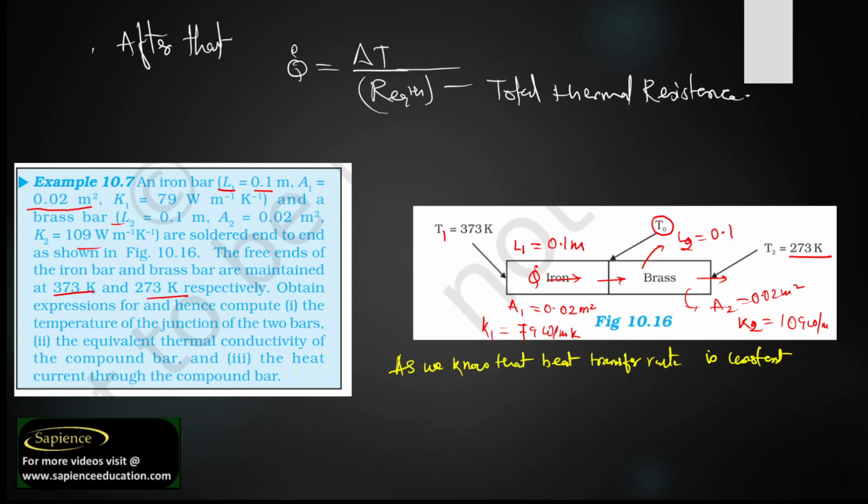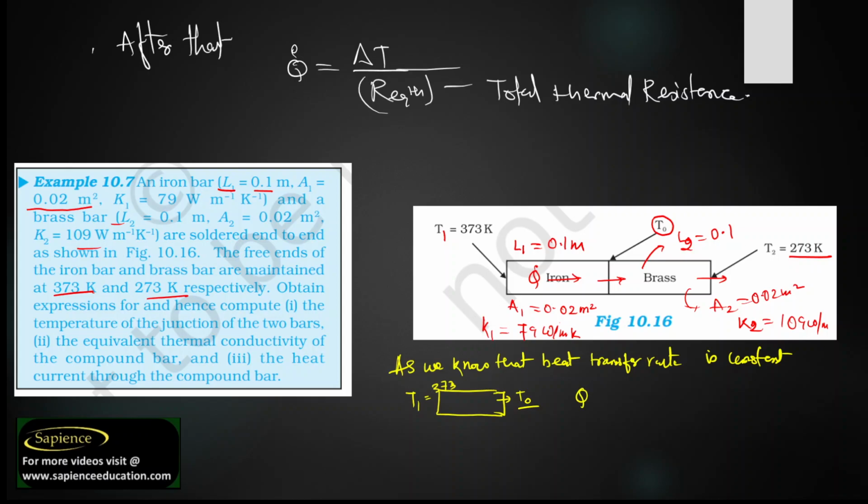So how will you find it? Let us see here, the heat transfer rate in the iron bar. Let us consider this is an iron bar and it has temperature T1 as 373, and at the other end it has T0 as the temperature, but we don't know T0.